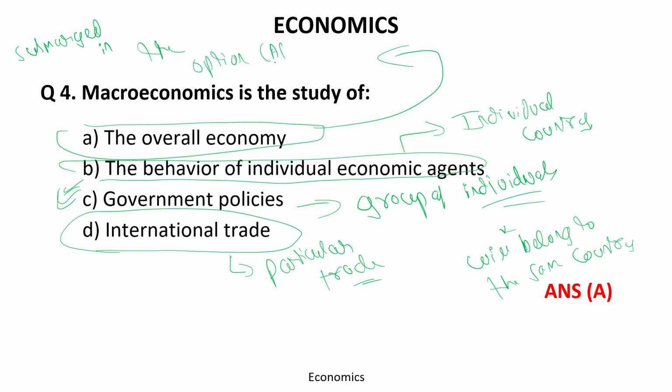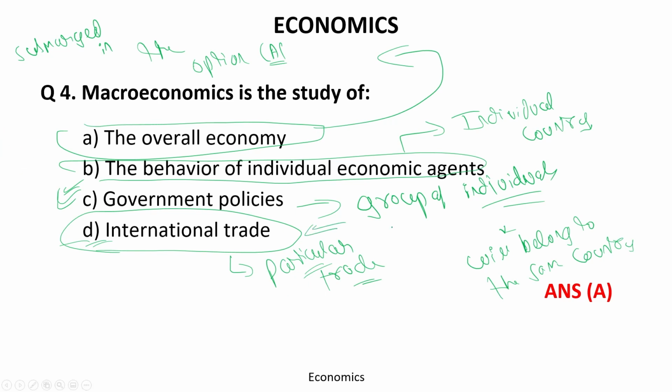Option A, overall economy. Now if some of you have a doubt that international trade could be about countries, unless it is mentioned, you will assume it as a particular trade. If it is mentioned as the international trade of the countries, then the answer should not be A in that scenario.